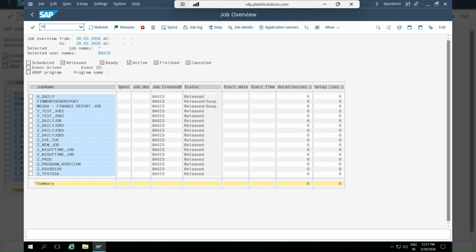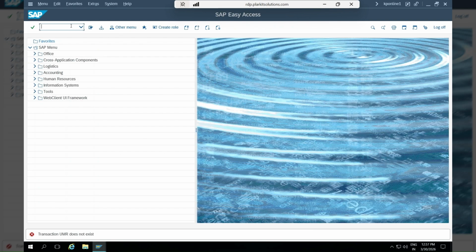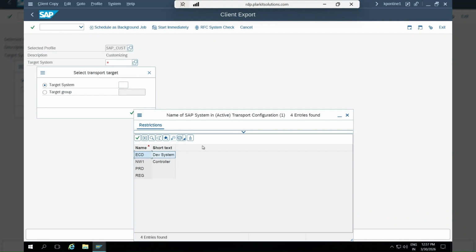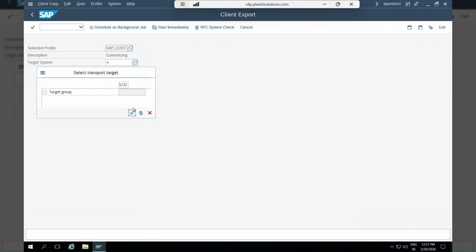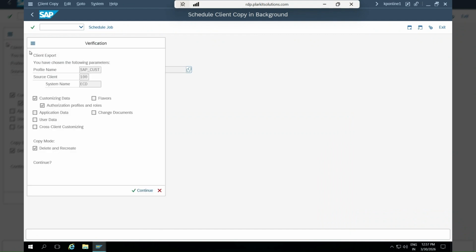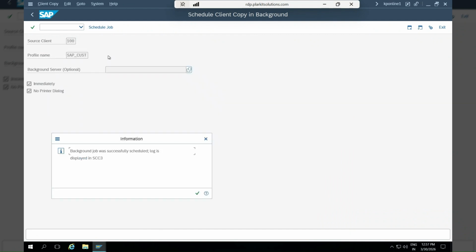Apart from this, you need to take a user master record export, UMR export. This is to be done with the transaction SCC8. Here you can select the target system. I will keep the target system as this only, target system ECD. We will keep this only as a target system here. Okay, and then schedule as background immediately, and schedule job, continue.